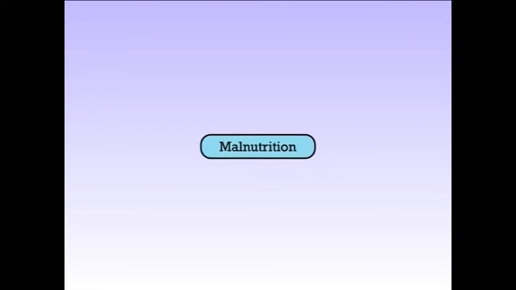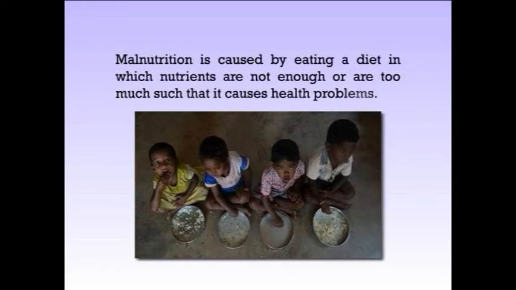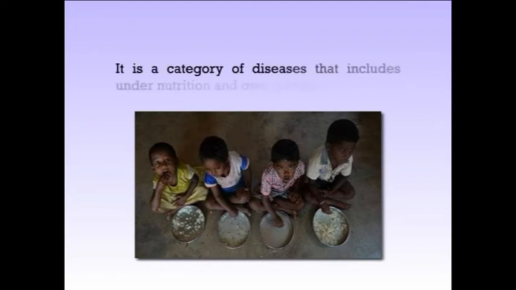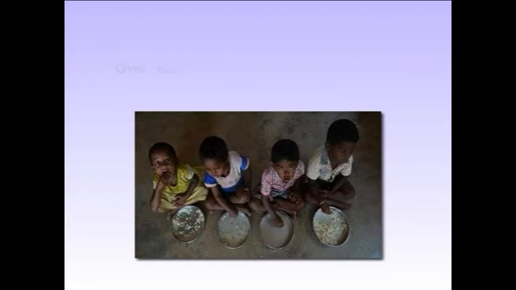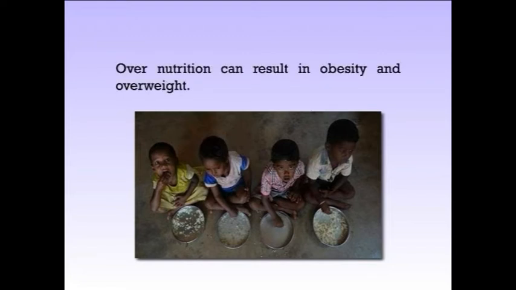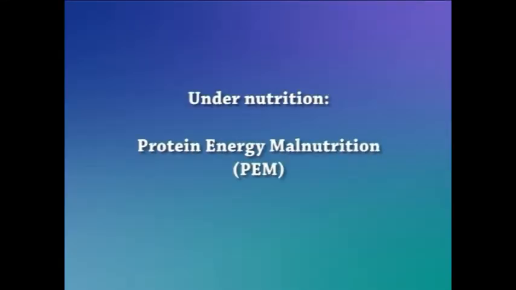Next topic will be malnutrition. Malnutrition is caused by eating a diet in which nutrients are not enough or are too much such that it causes health problems. It is a category of diseases that include undernutrition and overnutrition. Overnutrition can result in obesity and overweight. Malnutrition, however, is frequently used to mean undernutrition. Undernutrition is sometimes used as a synonym of protein energy malnutrition.